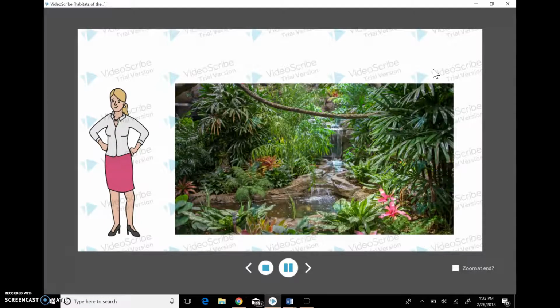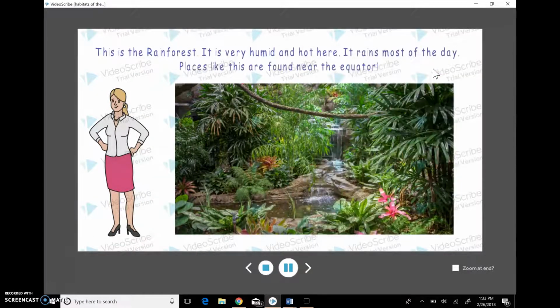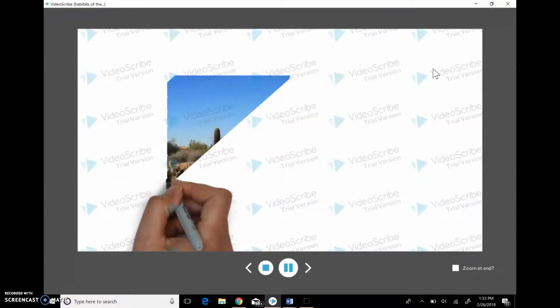This is the rainforest. It is very humid and hot here. It rains most of the day. Places like this are found near the equator.